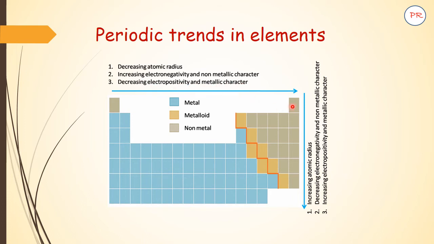If we move in the downward direction in the group, then there is an increase in the atomic radius, which causes a decrease in electronegativity and non-metallic character, and an increase in electropositivity and metallic character.